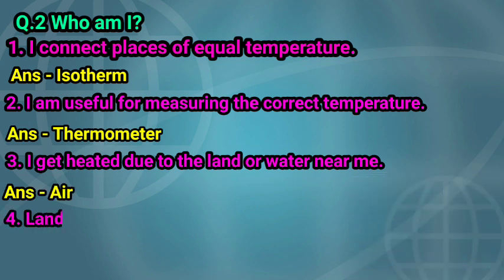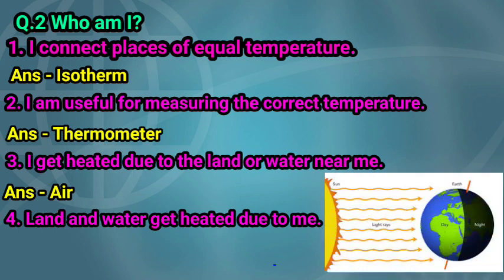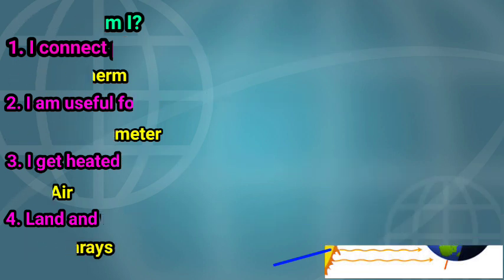Next question, question number 4: Land and water get heated due to me. So children, tell me who heats the land and water? Correct. Land and water get heated due to the sun rays. It means I am sun rays.